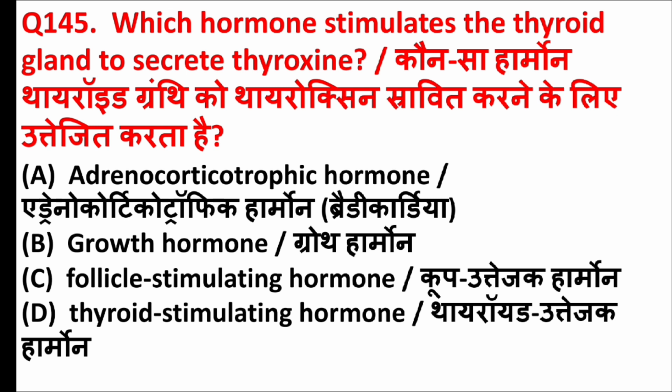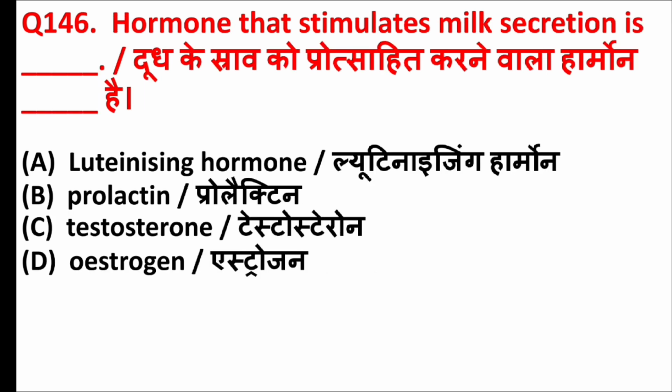Which hormone stimulates the thyroid gland to secrete thyroxine? Answer is option D, thyroid stimulating hormone. Hormone that stimulates milk secretion is blank. Answer is option B, prolactin.